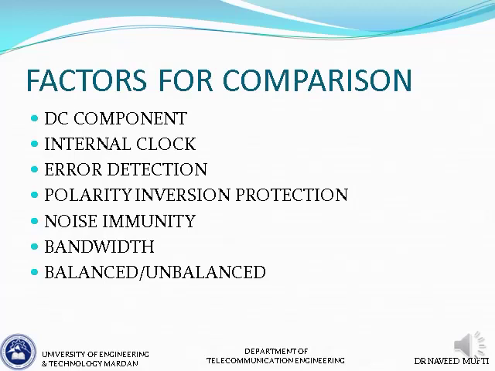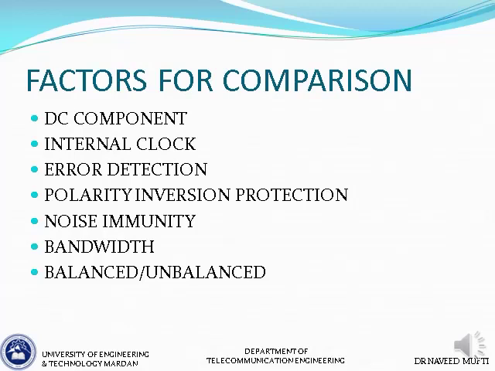That will be 0. So some inherently do not have a DC component, just like NRZ-L, but some have a DC component. For example, unipolar RZ, if you try to determine its average value or DC component, it will not be 0 unless all the bits are 0. So that's the first factor.